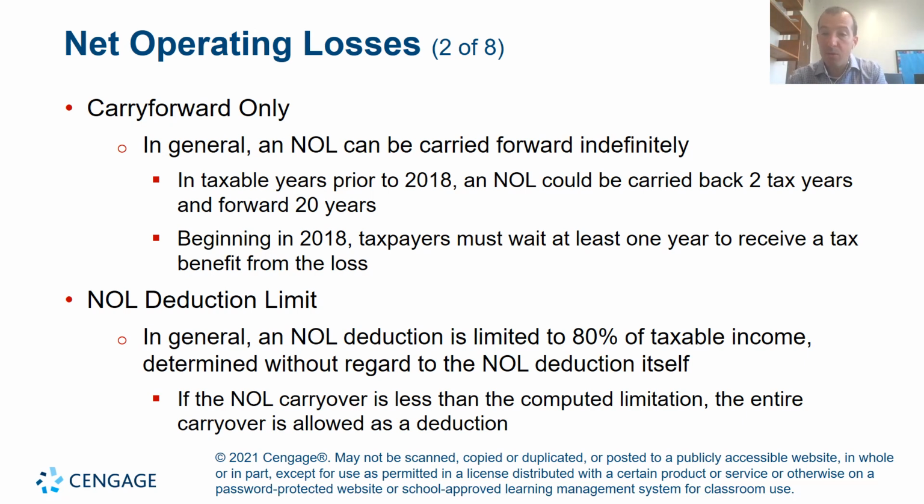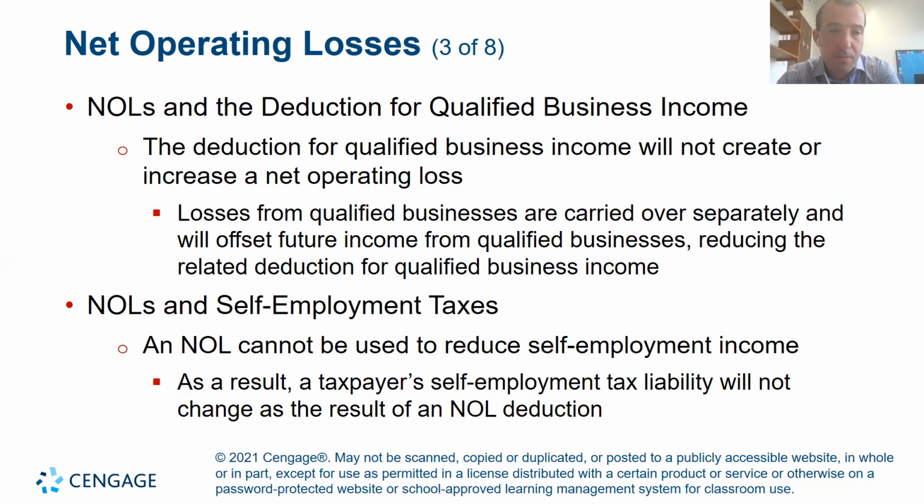You're allowed to deduct $800,000 against that income in 2022 based on the net operating loss rule. You reduce your taxable income in 2022 by $800,000, and that means that in the 2021 loss, you still have $4.2 million to use in the future years.